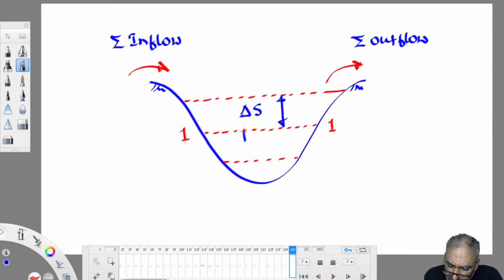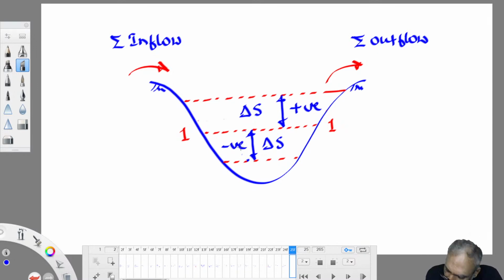Similarly, this is also delta S. So when it rises above 1,1, it is called positive change. When it falls below 1,1, it is negative change. Delta S is taken as positive sometimes, and negative sometimes. When the water level falls below 1,1, it is taken as negative delta S.